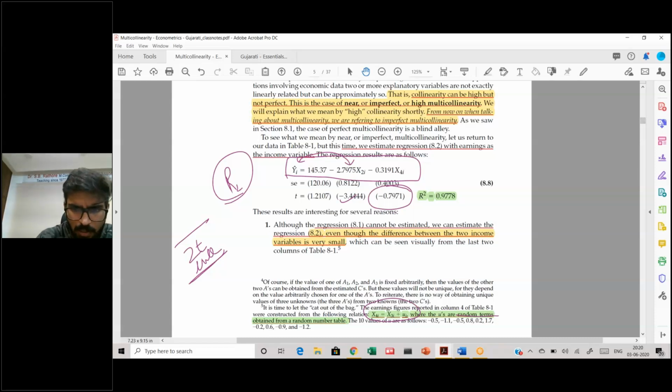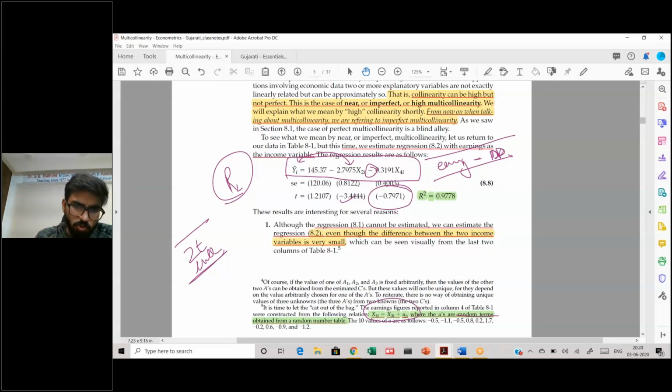However, see here, what has happened is you have a negative sign. That means what this is proclaiming is that there is a negative relationship between the earnings and the demand. A negative relationship between earnings and demand can only happen if it is an inferior good. Only in cases of all normal commodities, this relation should be a positive relationship.